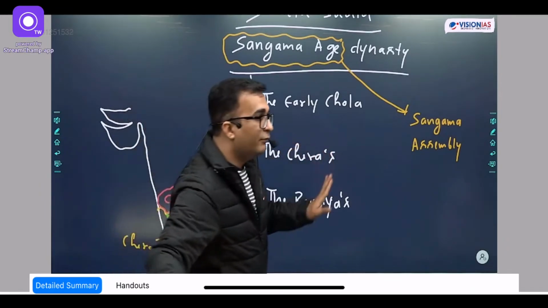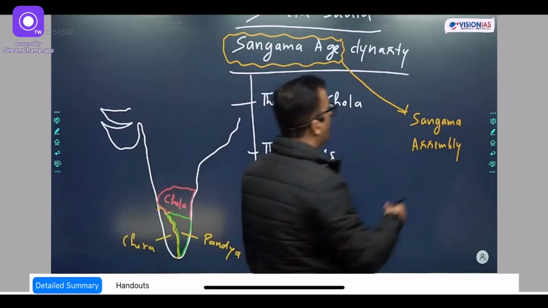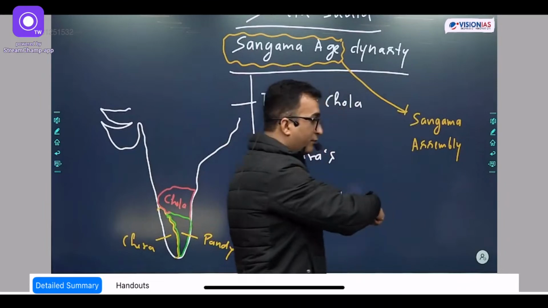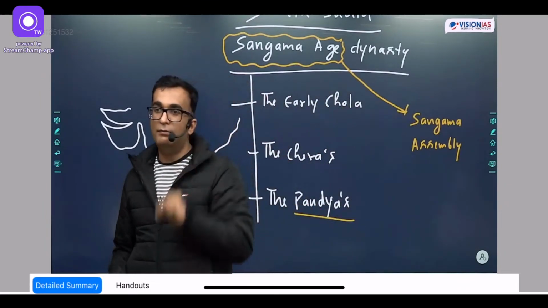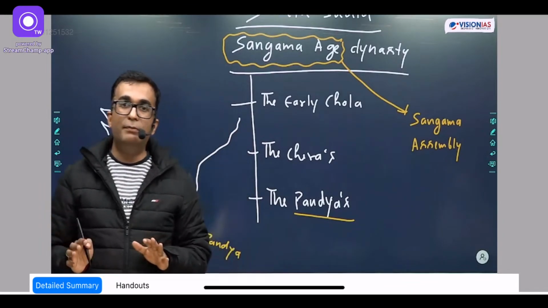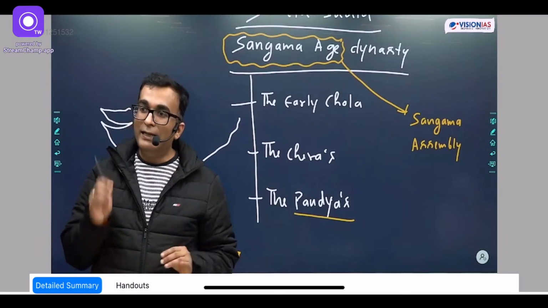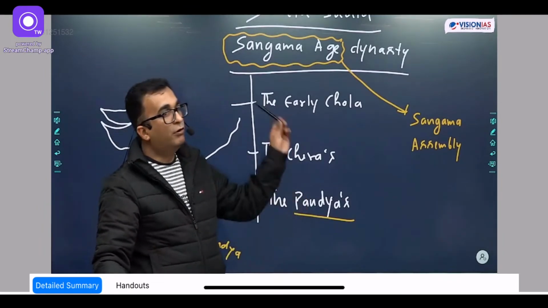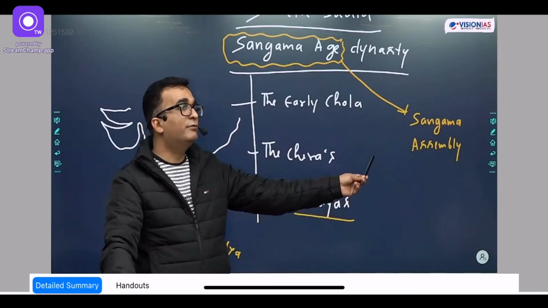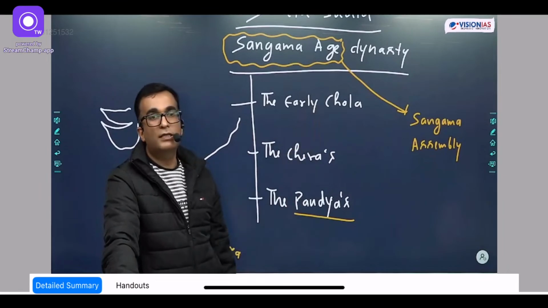So during their timeline, the Pandyas convened 3 Sangam assemblies. These assemblies were meant for the compilation of Tamil literature. And in these assemblies, despite being enemies of each other, all of them participated for the promotion of the literature. So that's why their age is called the Sangam age.